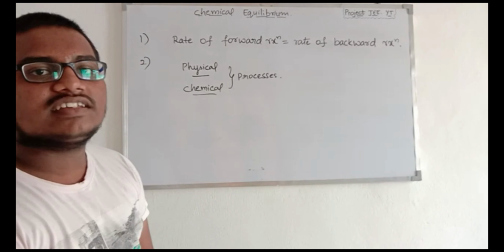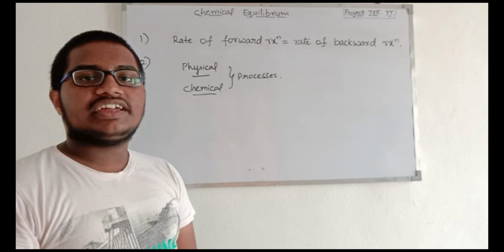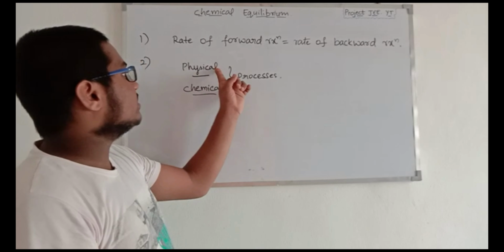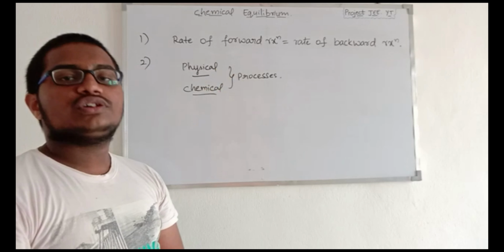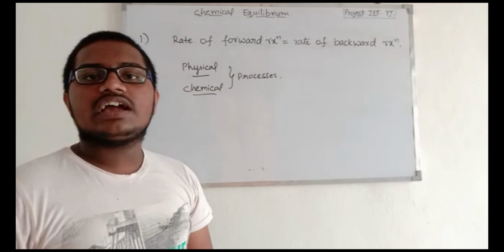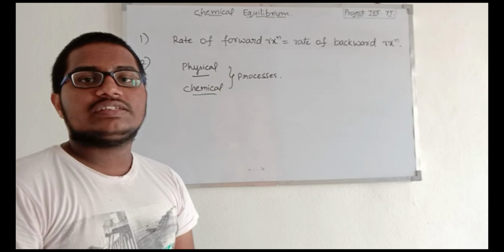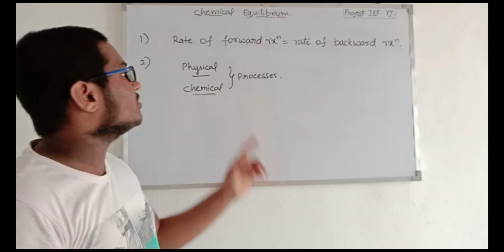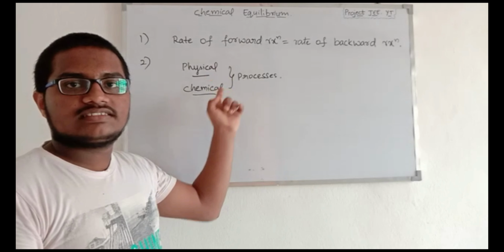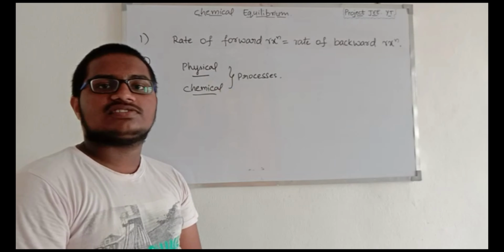Now let's discuss another point. The equilibrium state can be attained by physical and chemical processes. In order to understand this clearly, we have to know the basics of physical and chemical processes. So in the next session, we will be discussing the definitions and examples of physical and chemical processes.